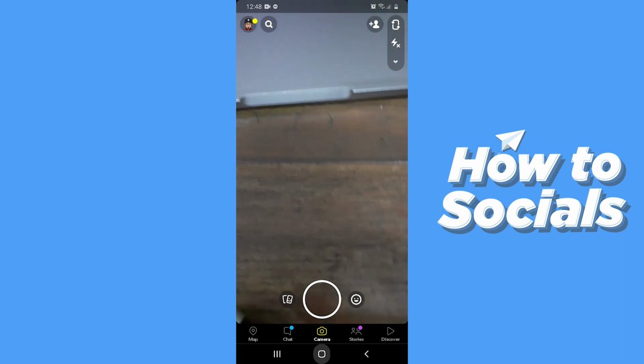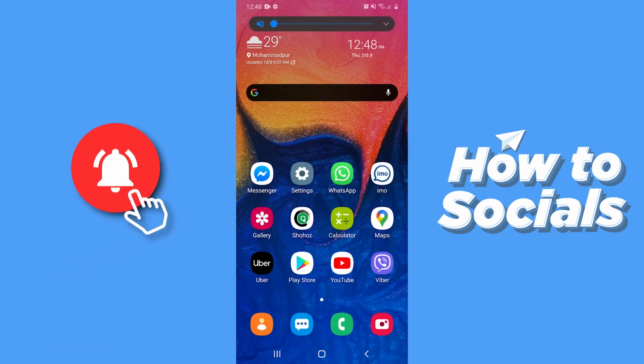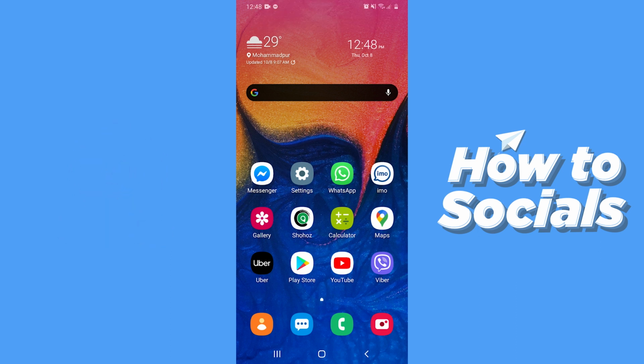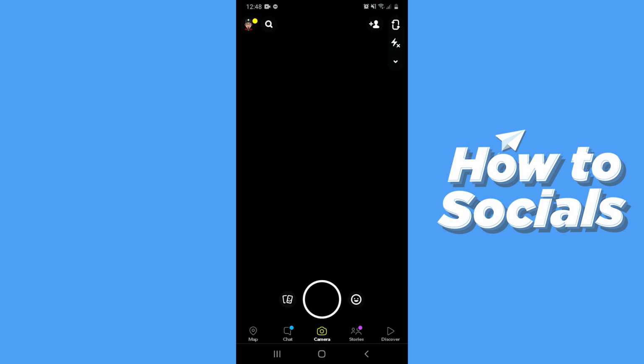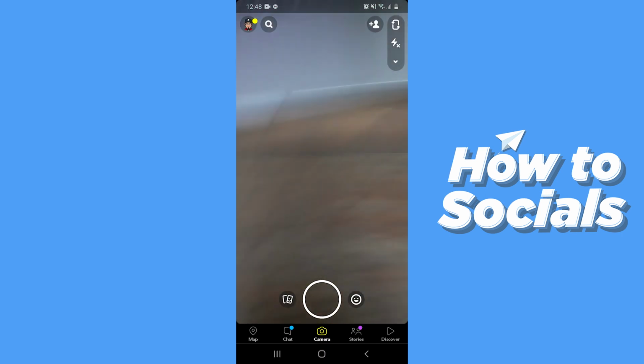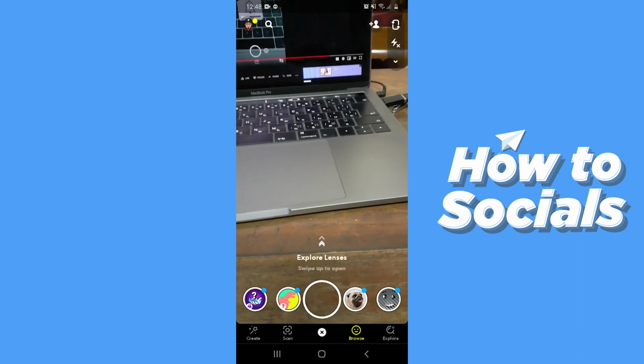Close the app and turn off the volume of your phone by tapping on the volume down button. Now open the app again. And now if you click a picture, there will be no sound.